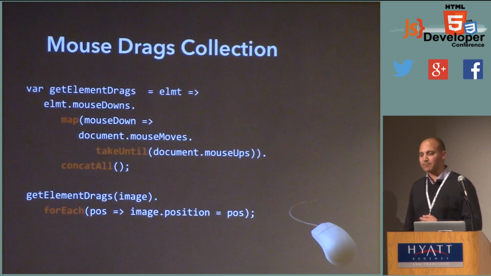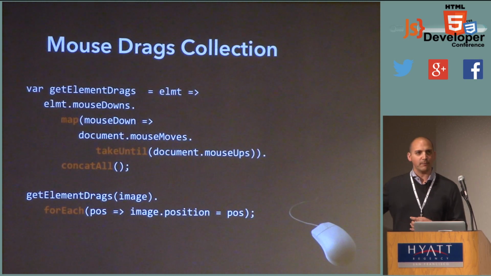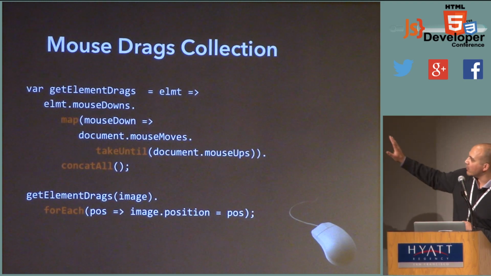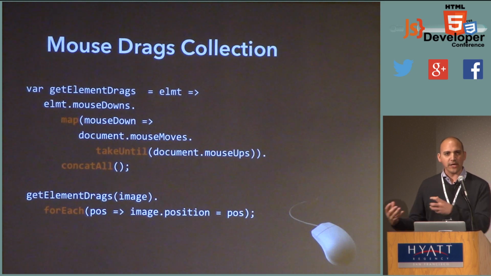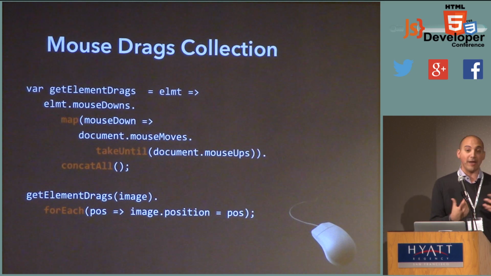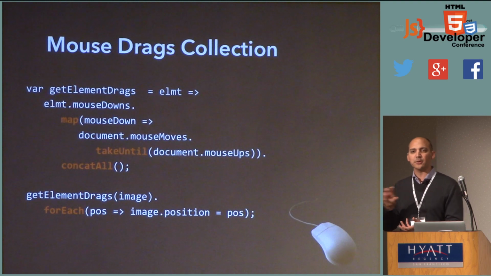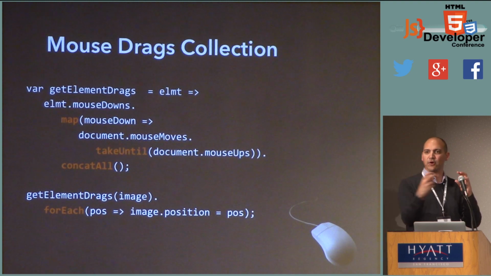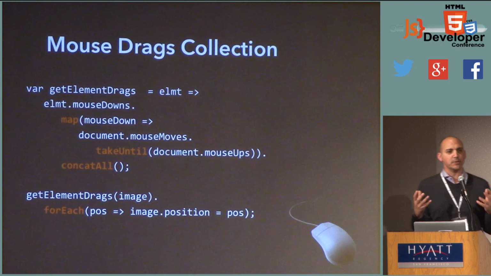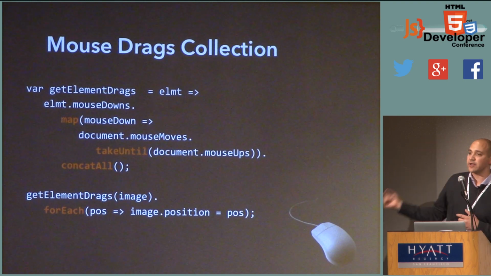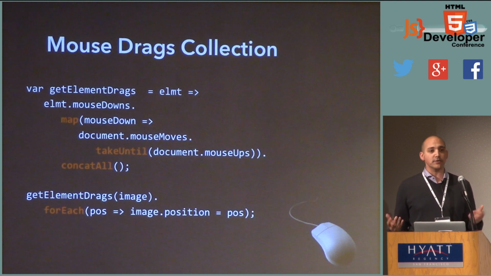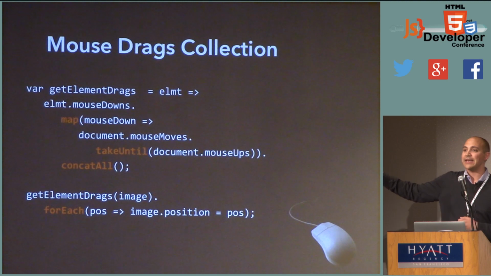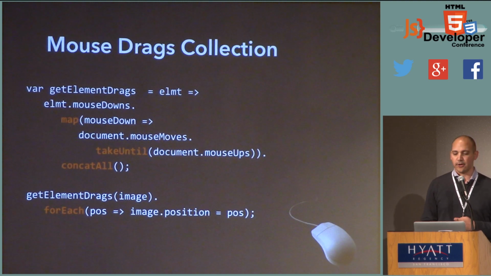So back to this mouse drags example. Now you guys actually have better tools to understand how this thing works. Once again, let's go over it. I map over each one of these mouse downs. For each one of those, I return a mouse up, or a mouse moves collection. Now that creates that 2-dimensional structure that we saw earlier, because for every mouse down, we've got this new collection arriving over time of these mouse moves. And that's what that 2-dimensional collection looks like. So for every single one of these mouse moves we return, we apply take until to make sure that that collection stops when we mouse up. And then finally, we flatten it with concat_all using the strategy you guys saw earlier.